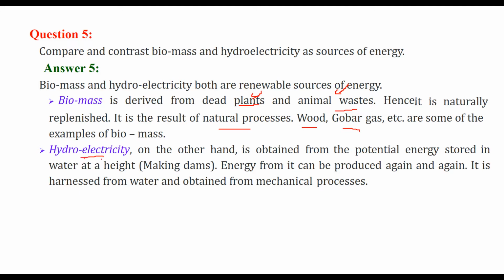Then we come to hydroelectricity. We know that water, or anything at a height, has potential energy. So when this water drops down from a height, the potential energy is converted into kinetic energy, and this kinetic energy can be used to roll the turbines. We can build dams. Energy from it can be produced again and again because water is not going anywhere. It will come, because the glaciers are going to melt and water will come. So it is harnessed from water and obtained from mechanical processes, hydroelectricity.